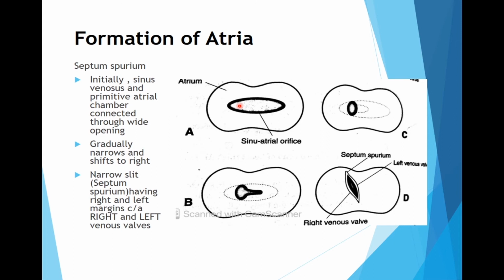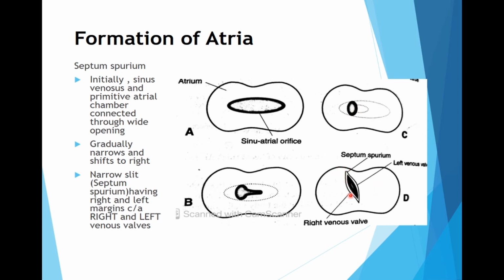Initially it is a broad opening at the back of the right atrium, but then it gradually narrows down, and see, this is the narrowing over here, and gradually it shifts to the right.